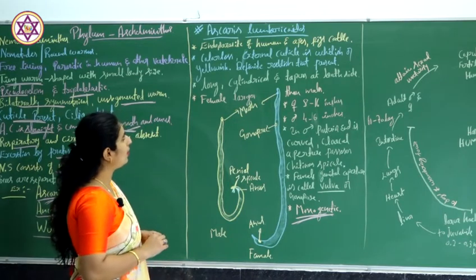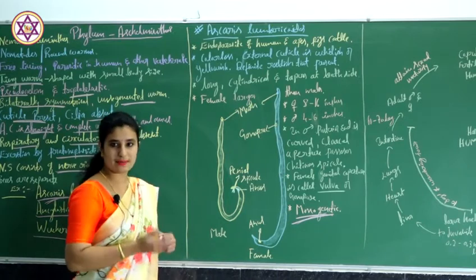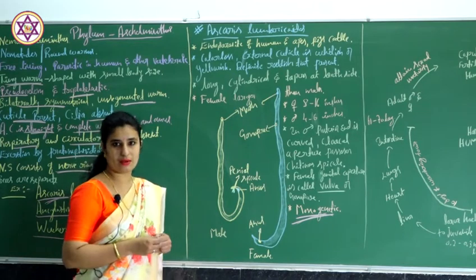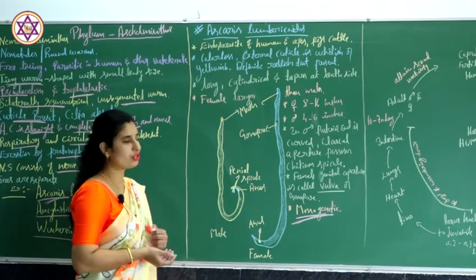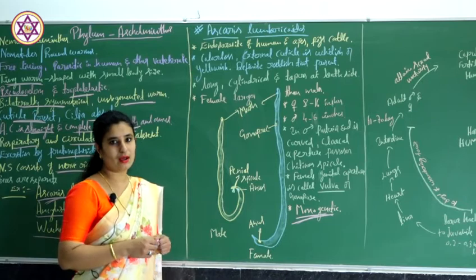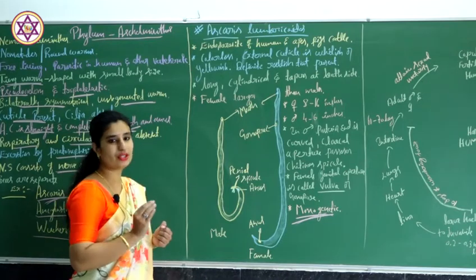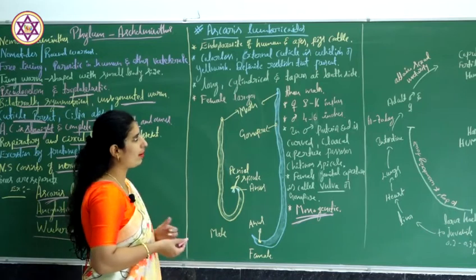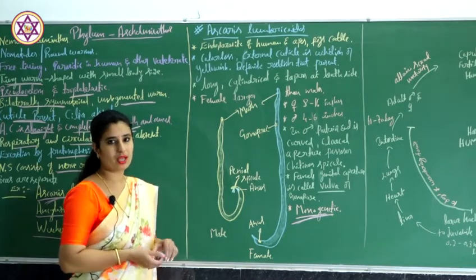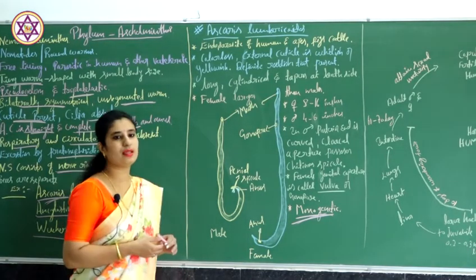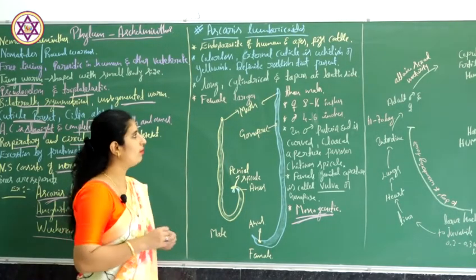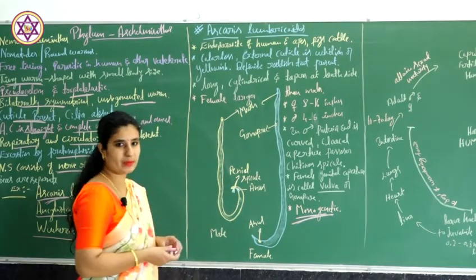Their body is colorless. The external cuticle is whitish or yellowish in color, and they have a definite reddish tint. On the body surface they have patches of red color, and that is because of the presence of hemoglobin pigment. That's why the outer surface of the body is reddish in color.